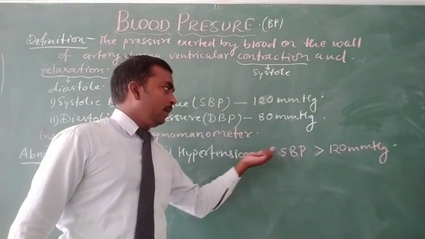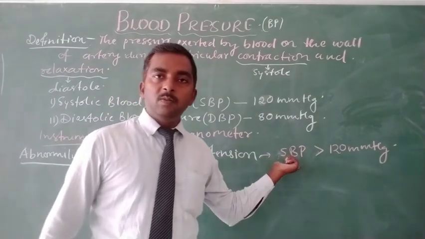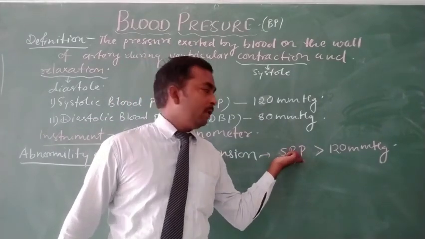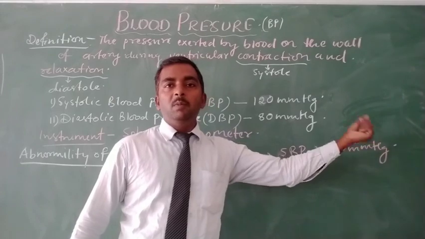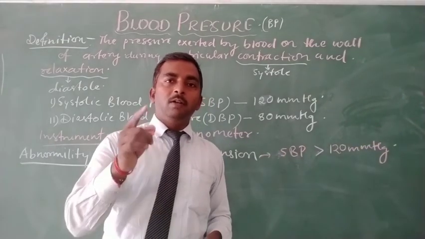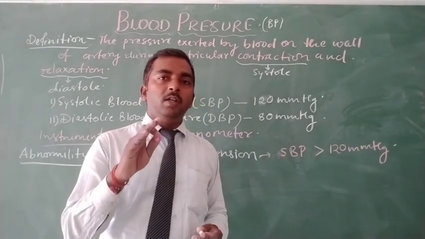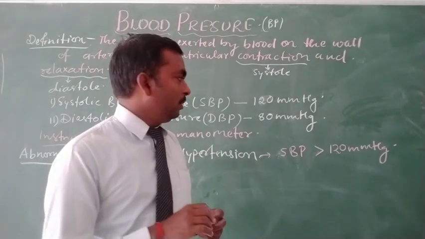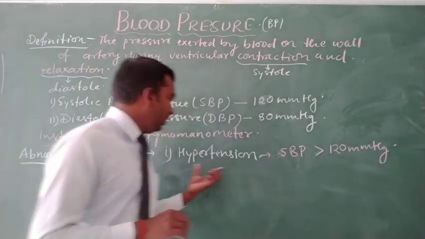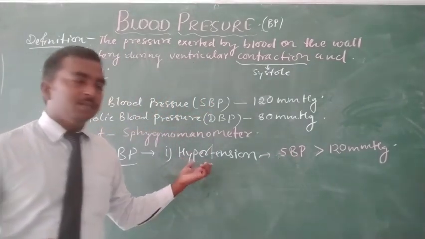When the regular count of SBP will be more than 120 or 130 mmHg, about 140, above 130, that condition will be called hypertension.